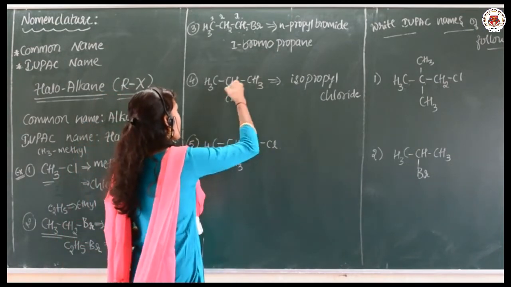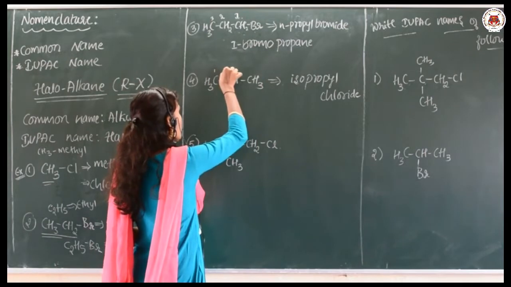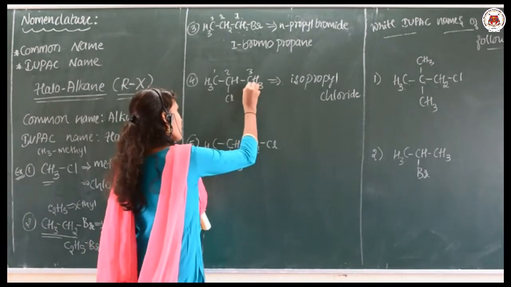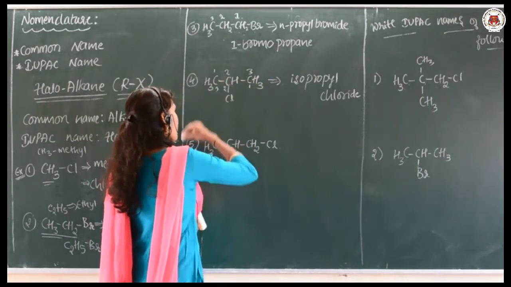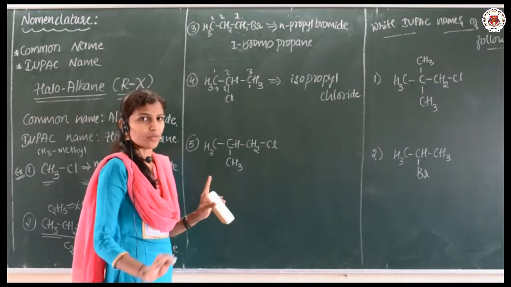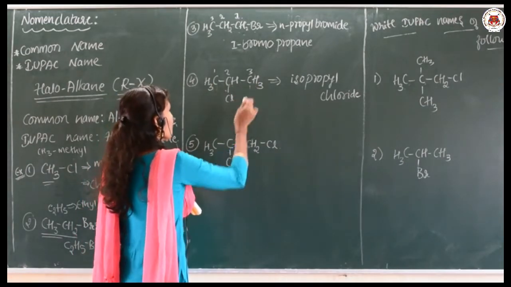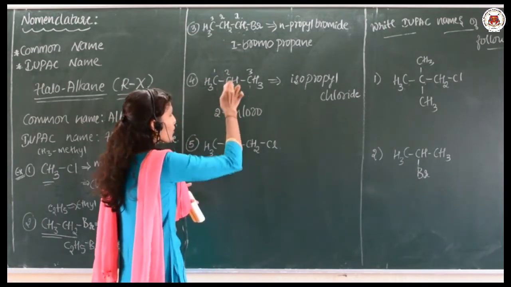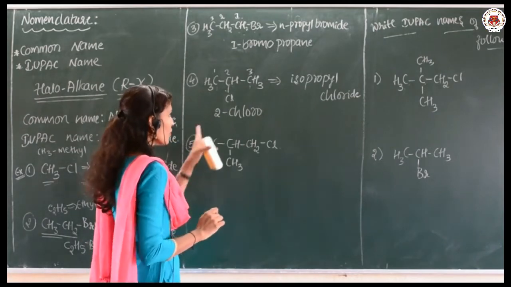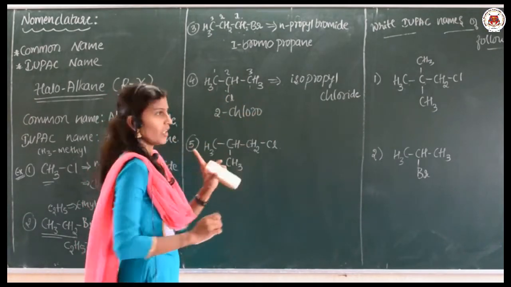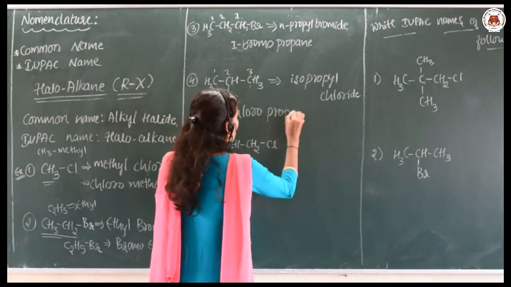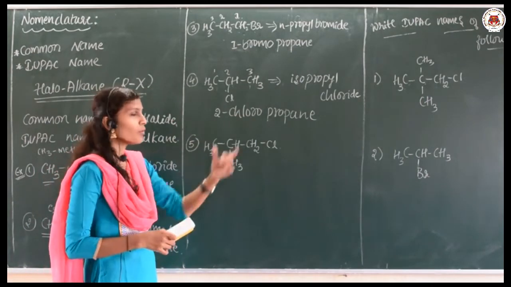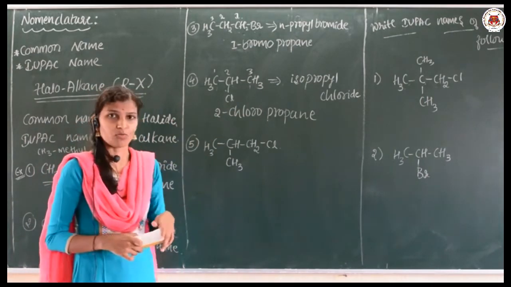So just go for the numbering. If I number the carbon in this way, it will get 2 only, the least. If I number from this end also, it will get 2 itself. So what is the IUPAC name? 2-chloro, because in the second position chlorine is attached. 2-chloro, how many carbons are there? 3. Prop. 2-chloropropane, all are single bonds, it is a class of alkane. 2-chloropropane is the IUPAC name of this compound.